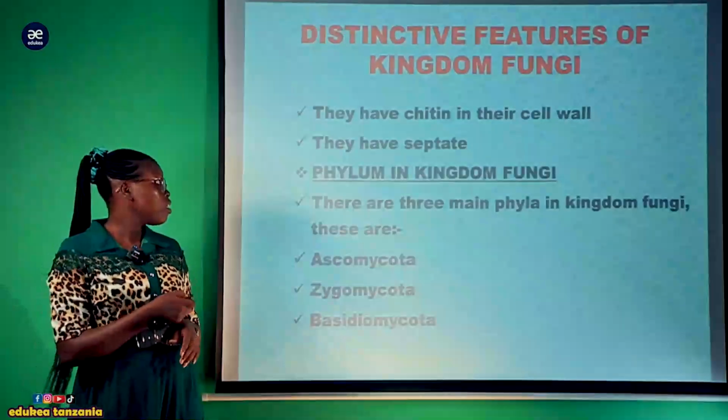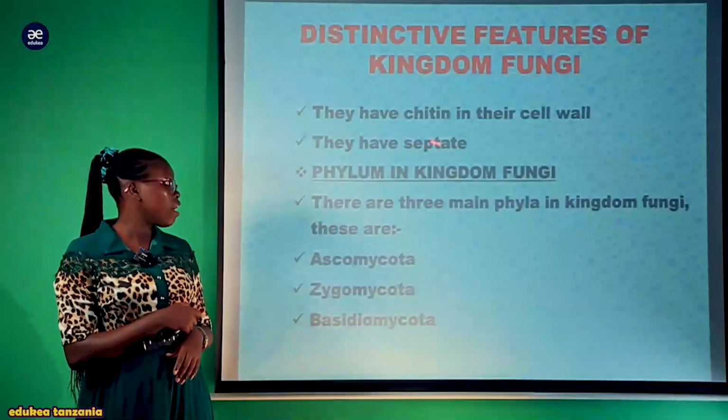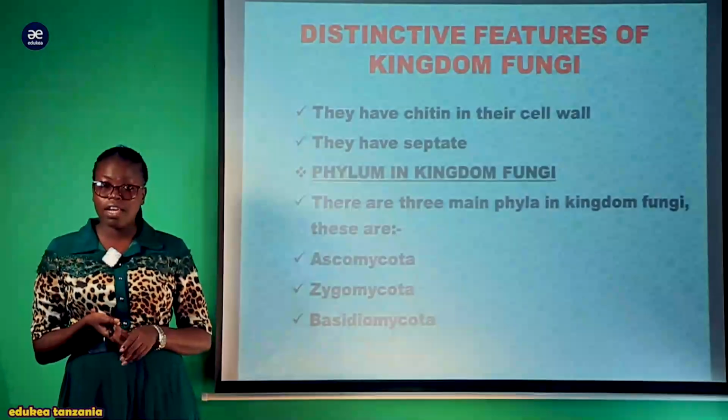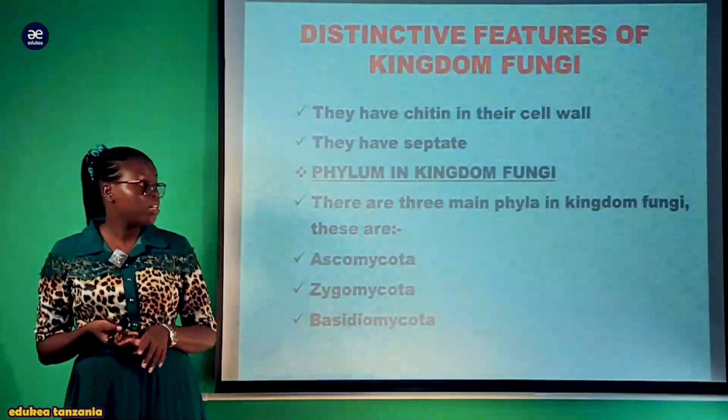What are the distinctive features of the kingdom Fungi? They have chitin in their cell wall, and they also have hyphae, which can be either septate or non-septate.